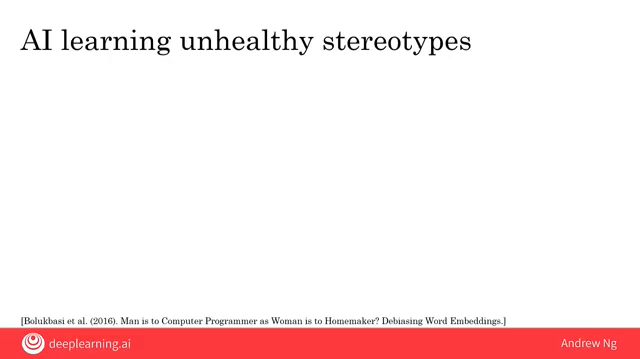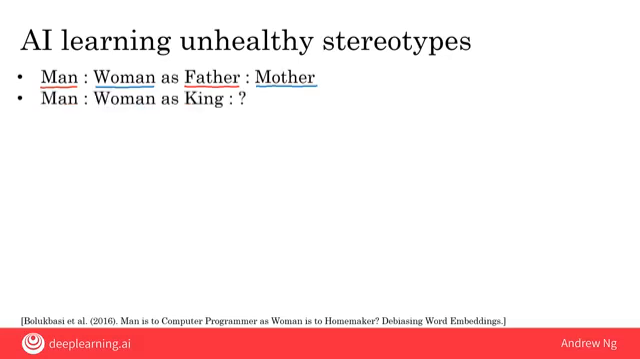By having an AI read text on the internet, it can learn about words, and you can ask it to reason about analogies. So you can quiz the AI system. Now that you've read all this text on the internet, in the analogy man is to woman as father is to what? So the AI will output the word mother, which reflects the way these words are typically used on the internet. If you ask it, man is to woman as king is to what? Then the same AI system will say, as king is to queen, which again seems reasonable relative to the way these words are used on the internet.